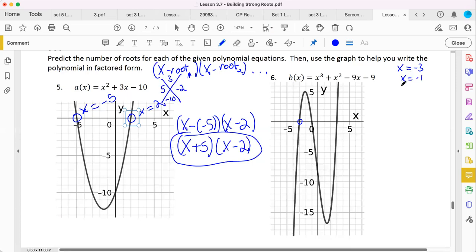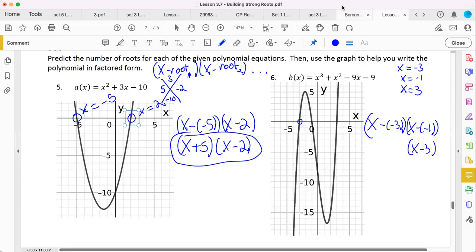And you also have a root where x is 3. So let's do this. You could say it's x minus -3 in one binomial, multiplying with x minus -1 in another binomial, and another one, x minus 3 here.